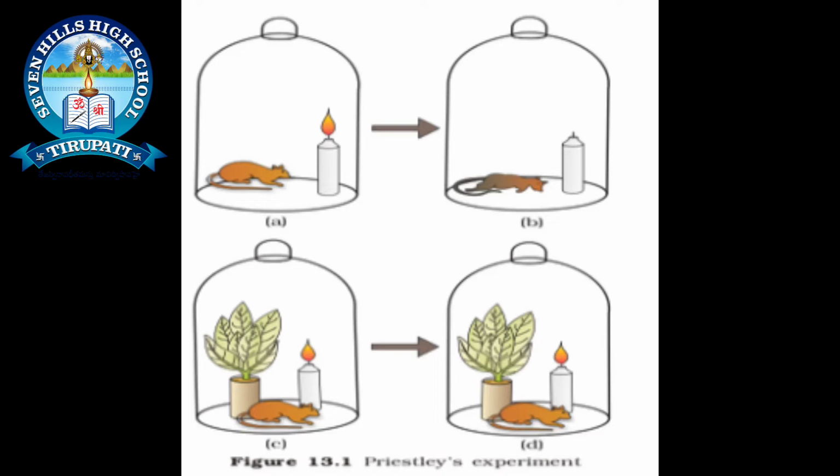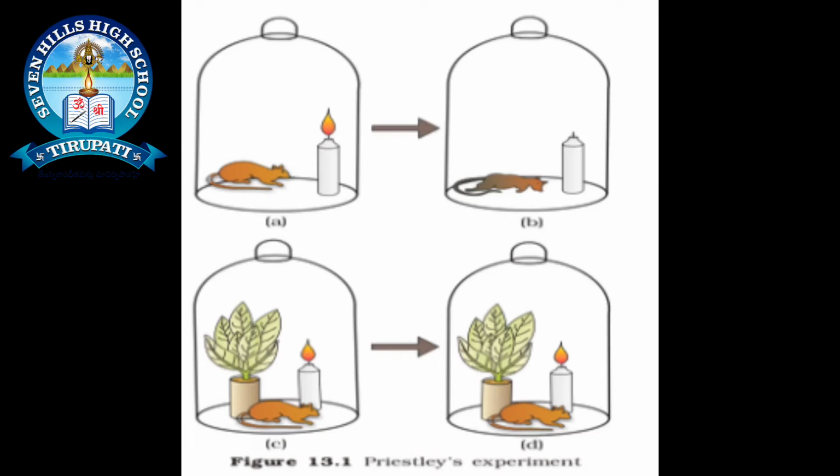Later, in the year 1775, Lavoisier coined the name oxygen. Joseph Priestley performed an experiment with the help of a bell jar. This bell jar is helpful for identifying the role of air in photosynthesis. First of all, he took a candle and a living mouse.